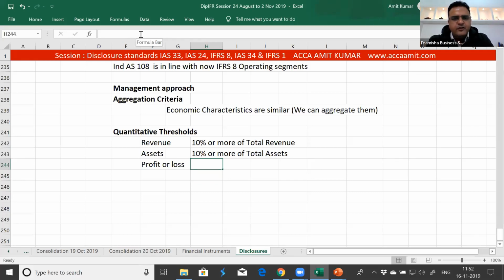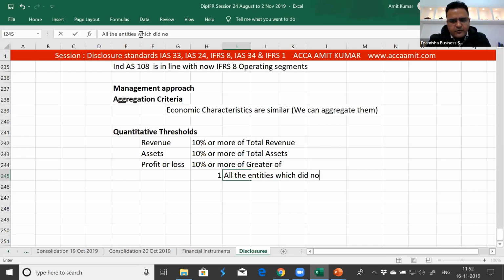In case of profit or loss, it has to be 10% or more of the greater of: all the entities which did not report a loss, and all the entities which reported a profit.